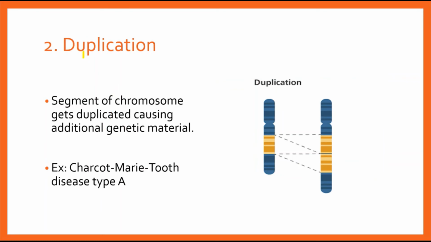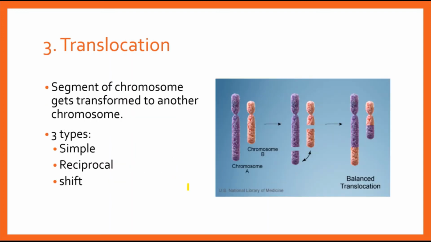The second condition is duplication, wherein a segment of the chromosome gets duplicated, causing additional genetic material. How does that happen? Considering a given segment, the segment gets duplicated, right? And that's how it's done. The third case is translocation, when a segment of a chromosome gets transferred to another chromosome.